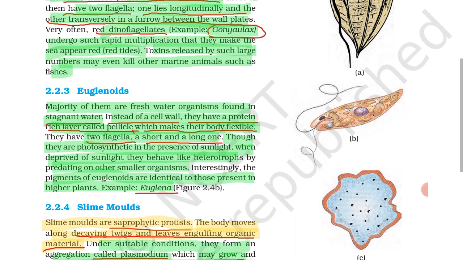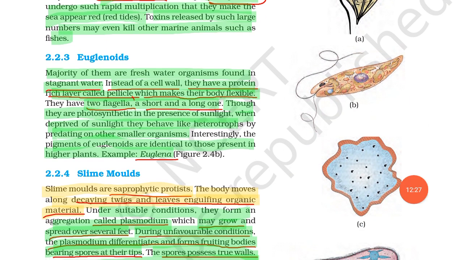The next is euglenoids. The majority of euglenoids are freshwater organisms found in stagnant water. Instead of a cell wall, they have a protein-rich layer called pellicle, which makes the body flexible.